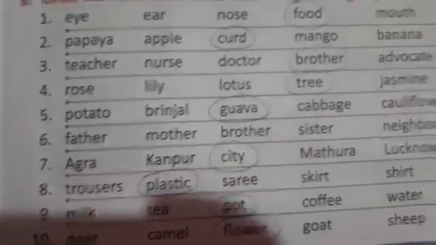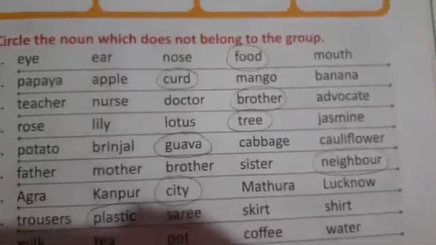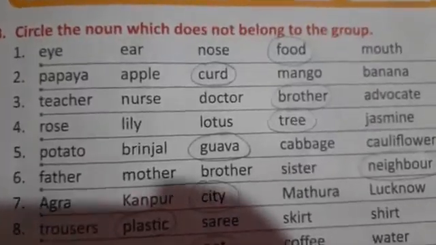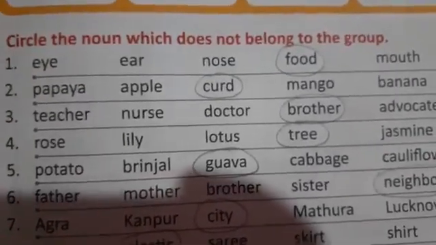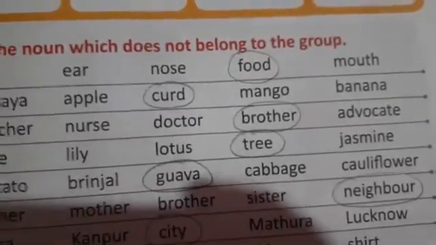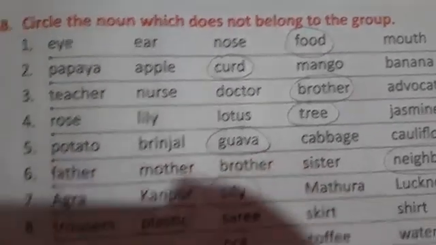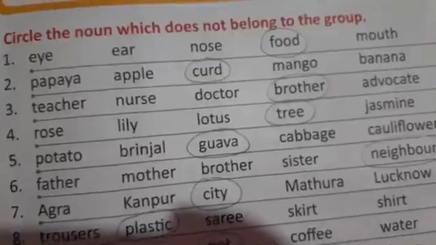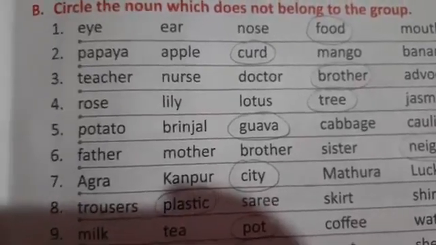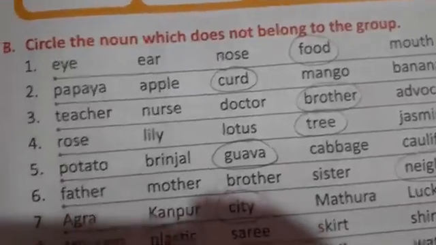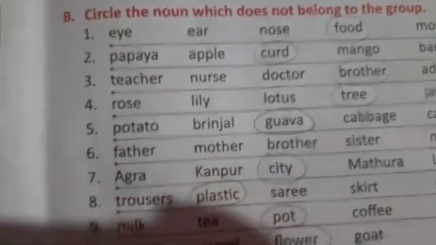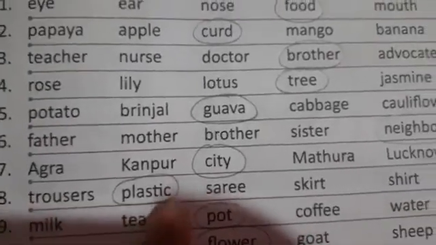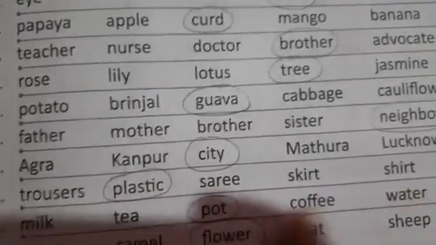Father, mother, brother, sister and neighbor. Father, mother, brother and sister are all relations, but neighbor does not come in the relation group. So, Agra, Kanpur, city, Mathura, Lucknow. Agra, Kanpur, Mathura and Lucknow are all names of cities, but city is not the name of a city. Trousers, plastic, sari, skirt, shirt. So plastic is not a dress material, but all the others are dress materials.